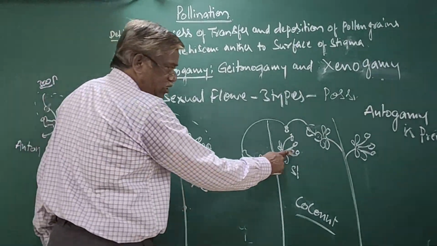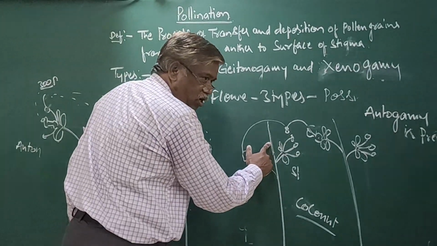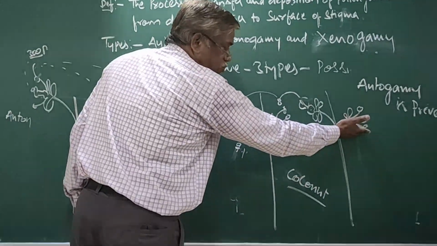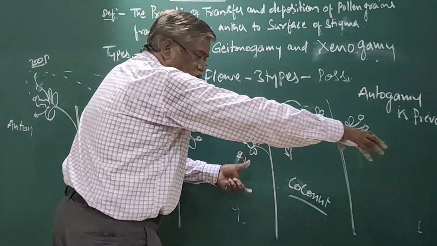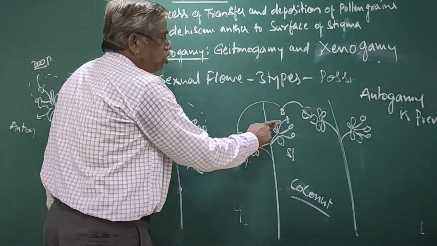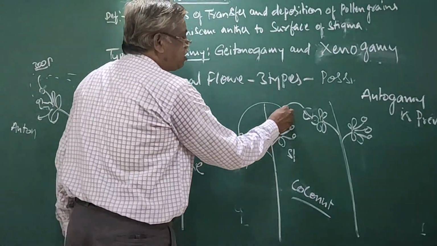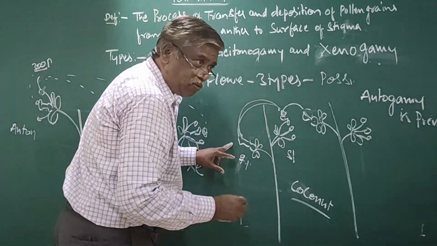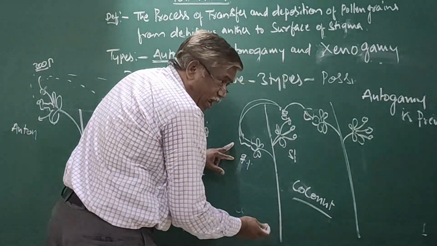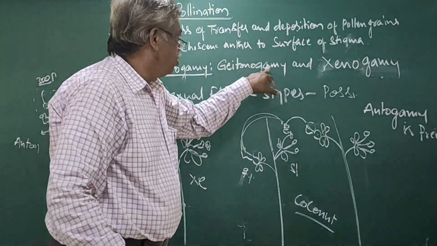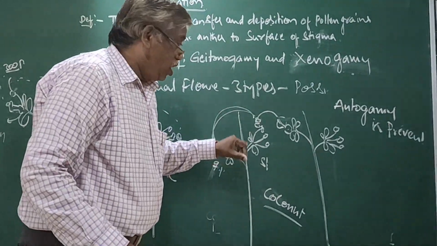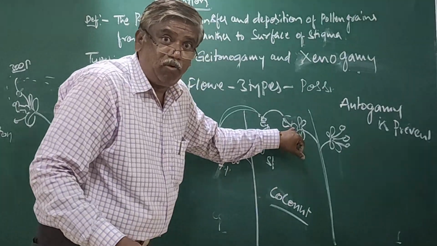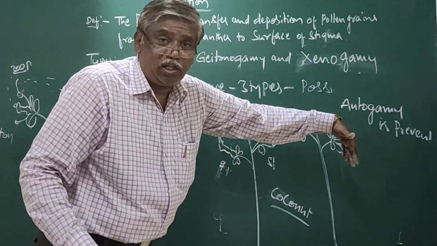Name the plant: coconut. In this coconut plant, there is a male flower and a female flower of the same plant. You take another coconut plant, it also has the same condition: this is the male and this is the female. Like this, many coconut plants are there. Now, the anthers dehisce. Among these, some are deposited on the female flower of the same plant. Which type of pollination is this? But some of the pollen is also deposited on the stigma of a female flower of another plant, which is also possible.